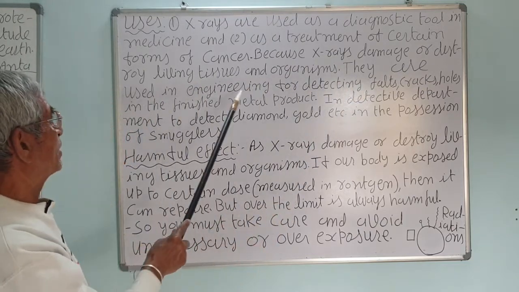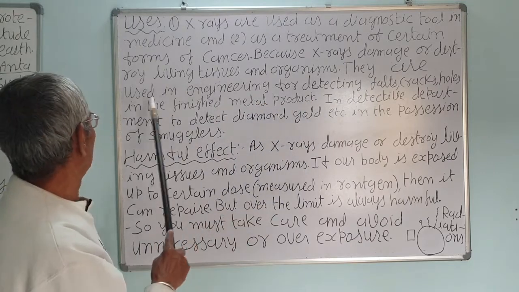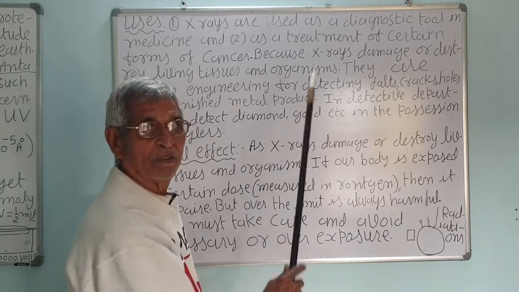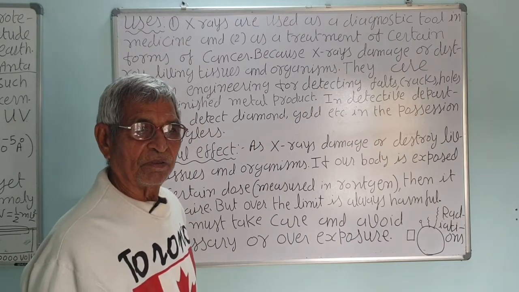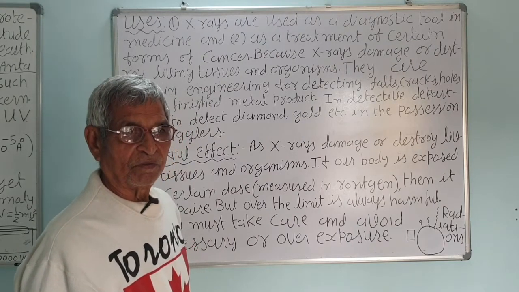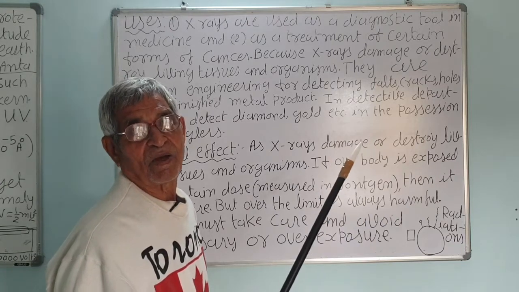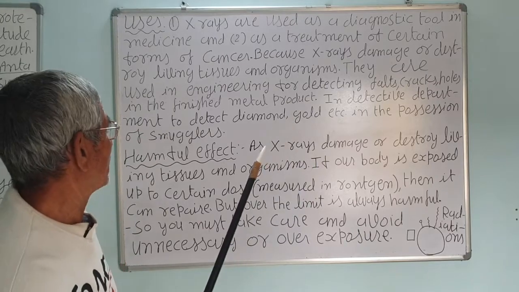They are used in engineering for detecting faults, cracks, holes in finished metal articles or finished metal products, because they won't pass through the metal, but where there is a flaw or crack, from there it will pass. So that will be seen on the photographic plate placed behind.